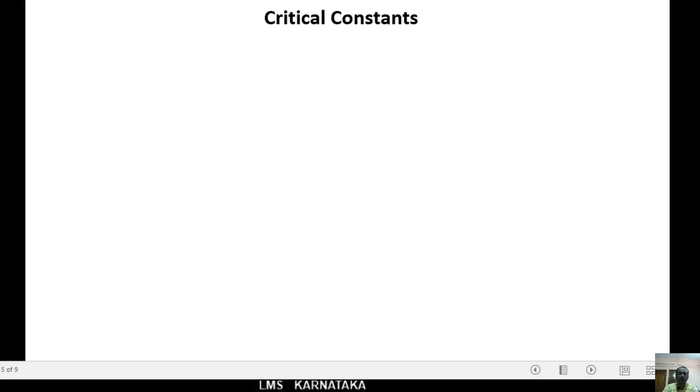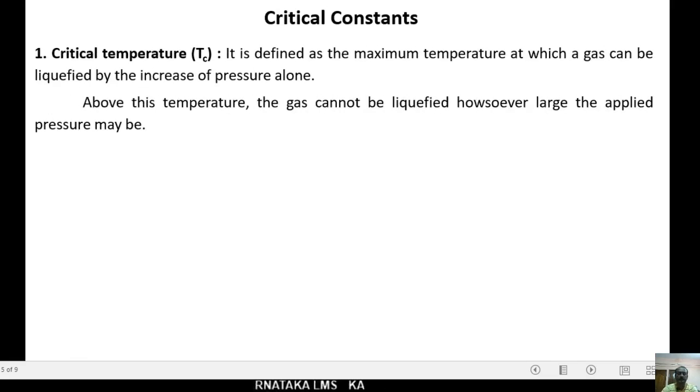Let us see the critical constants. First one is the critical temperature. It is abbreviated as TC, C is the subscript here. Here critical temperature is defined as the maximum temperature at which a gas can be liquefied by the increase of pressure alone.